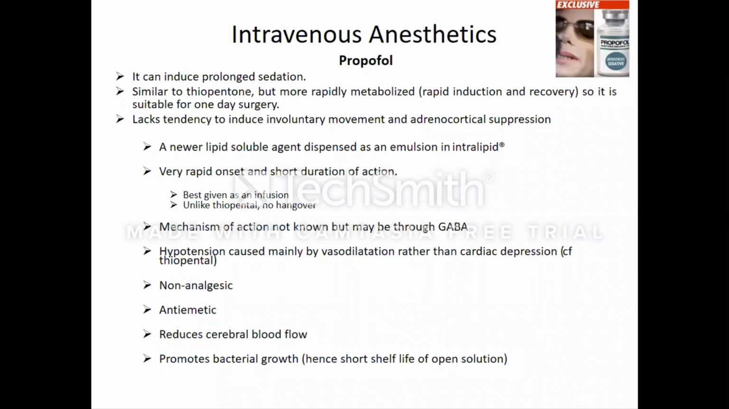It also reduces the cerebral blood flow because of the vasodilatory effect. And a very important thing is that because it has a short half-life in the open solution, it may promote bacterial growth, which is dangerous. So its storage conditions have to be very well maintained. I have given here the example of Michael Jackson. If the drug is not properly used, what happens is a very good example given to the world by Michael Jackson.